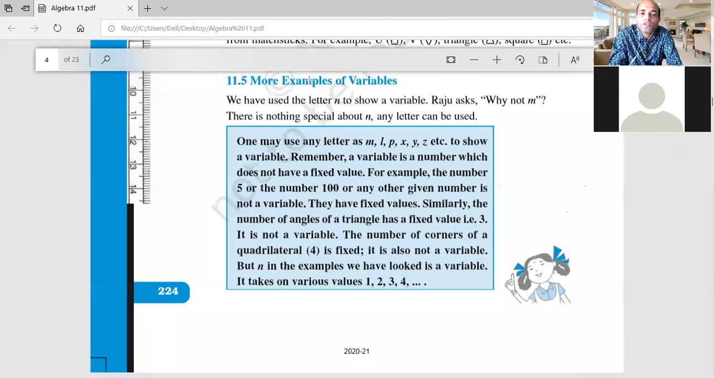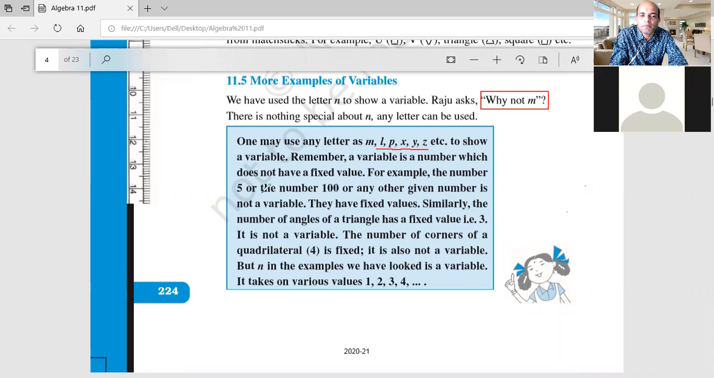A question may come to your mind: here we use only n, can't we use other letters? Why only n, can I use m? Yes, absolutely you can use m. Not only m, you can also use l, p, x, y, g, small a, small b, all of these. But the condition is it should be a small letter, not a big letter.